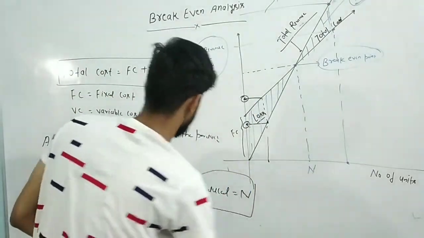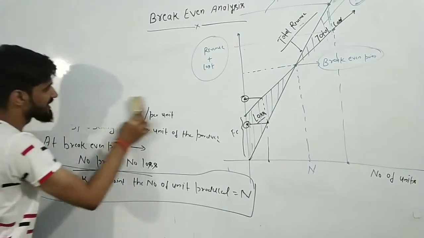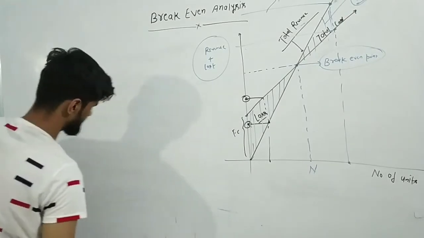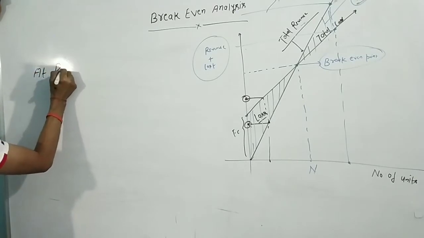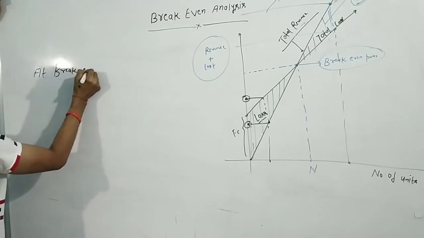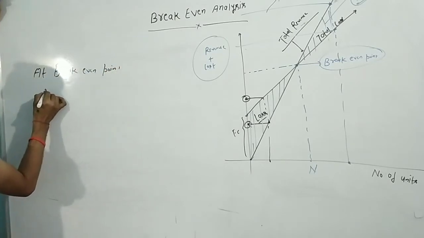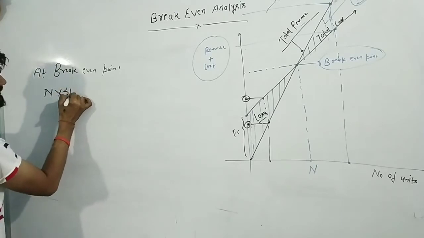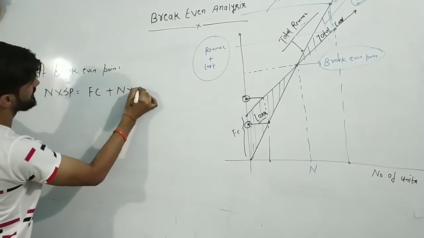Now, how will we derive it? Already I have discussed it with you at n. Okay, now understand. At break-even point, what will happen? Total profit is equal to total loss. So at break-even point, I have assumed the number of units produced is n, so n into selling price is equal to fixed cost plus n into variable cost.